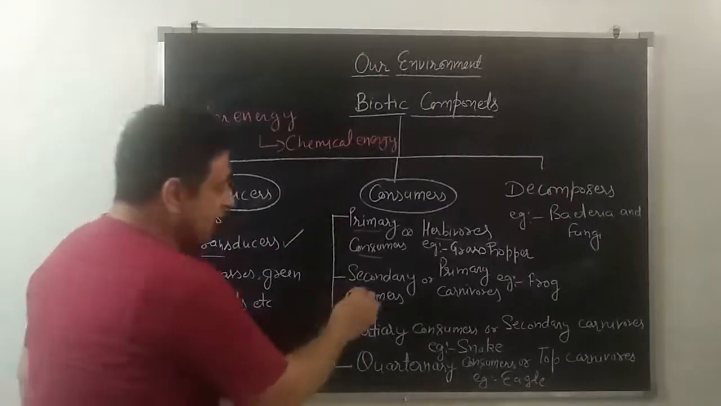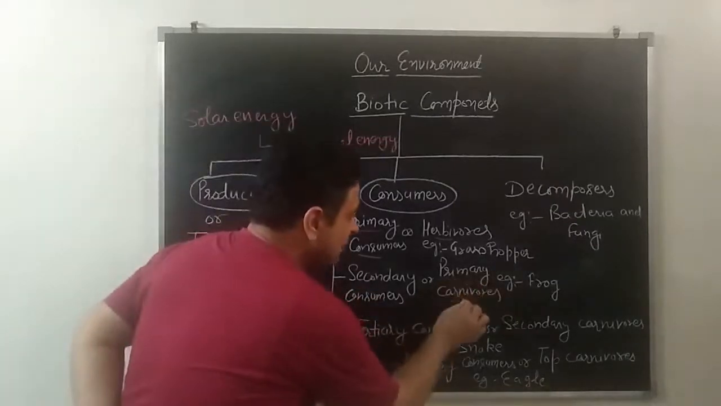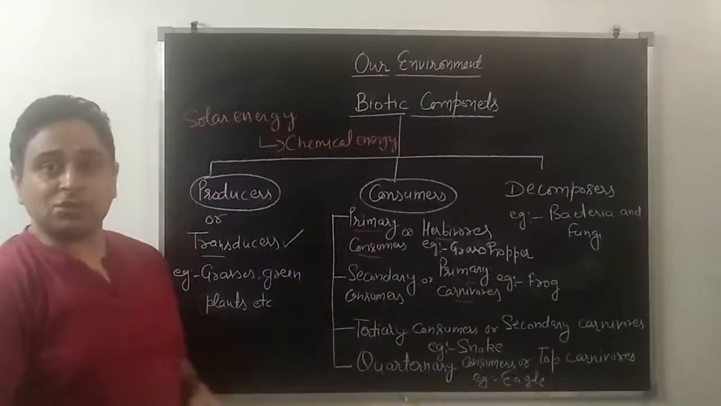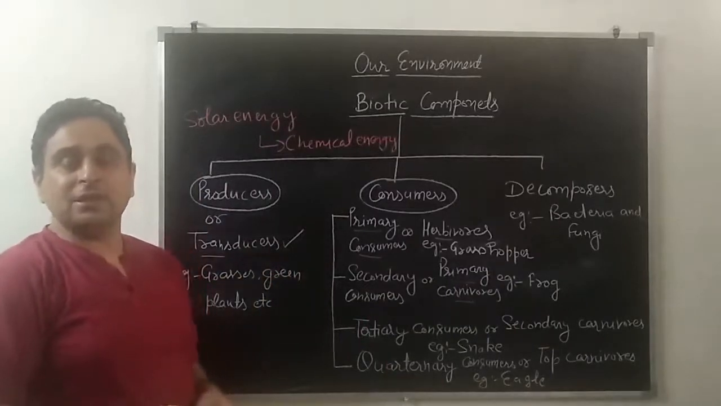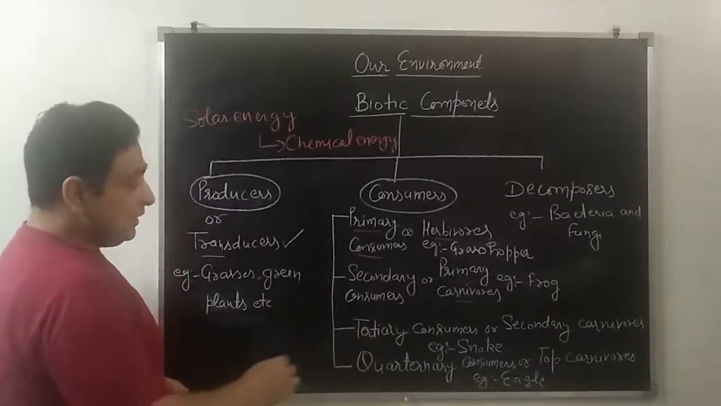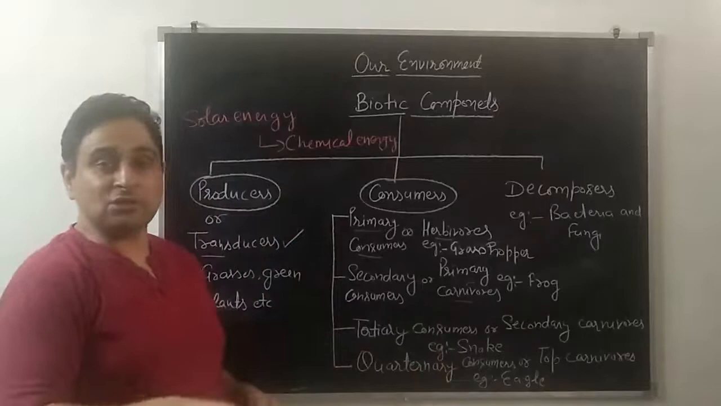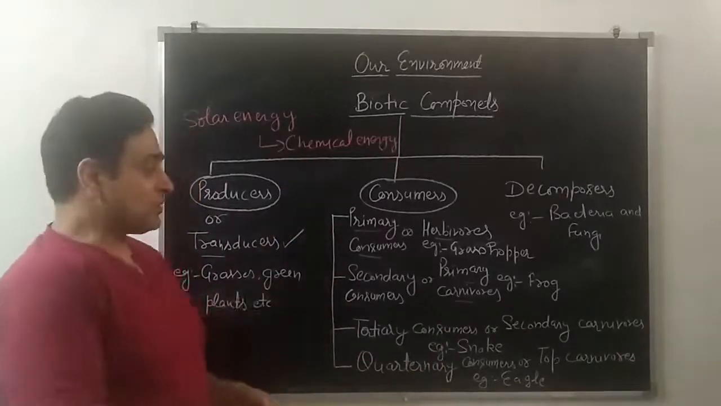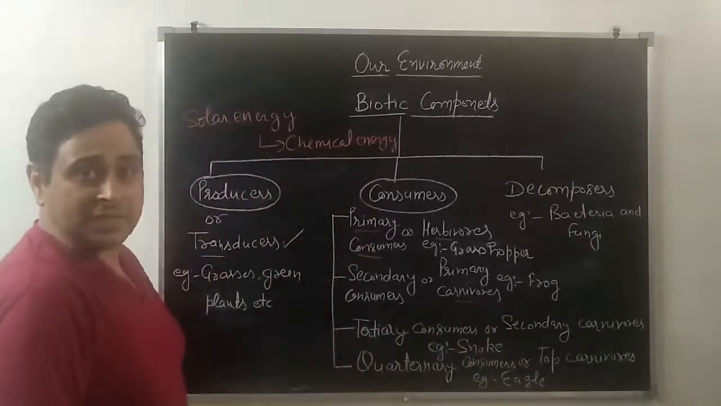Next, students, secondary consumers or primary carnivores. Secondary consumers or primary carnivores are those who eat herbivores. For example, frog, fox, these are the examples of secondary consumers. Third is, student, tertiary consumers or secondary carnivores. Tertiary consumers or secondary carnivores are those who eat secondary consumers. And the example is snake. Snake is the most common example.